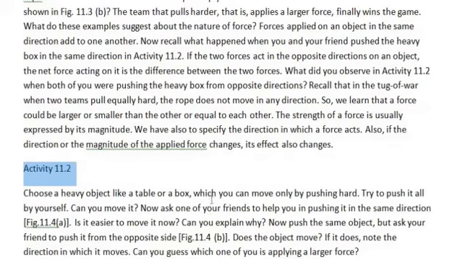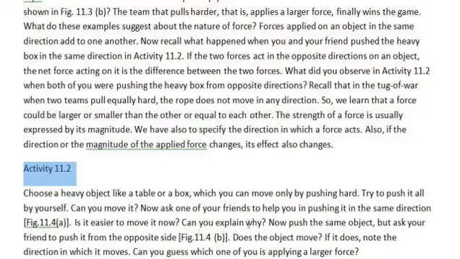Choose a heavy object like a table or a box, which you can move only by pushing hard. Try to push it all by yourself. Can you move it? If the object is very heavy, one person cannot move it. Now ask one of your friends to help you in pushing it in the same direction. If I am not able to move a heavy object myself, I will call my friend to help me push it so that it can be moved. Suppose a heavy bed or heavy cupboard, those are heavy things which cannot be moved by one person. So we need our friend's help or some other person's help to move it.